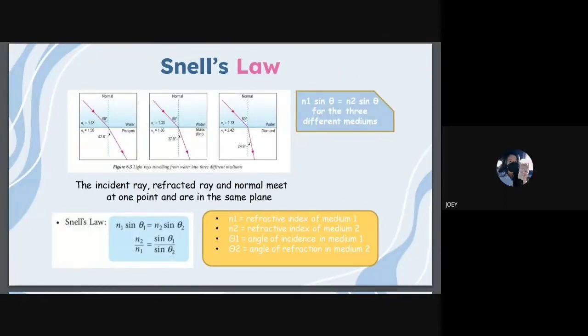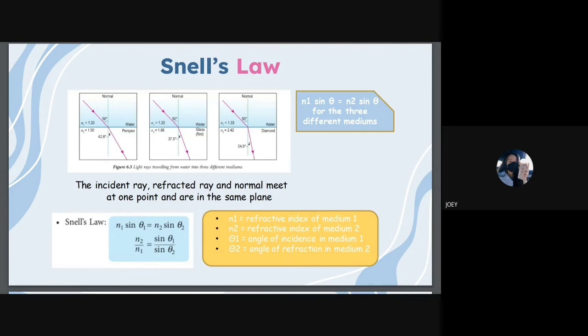Now, I would like to talk about Snell's law. The diagram shows light rays traveling from water into three different mediums. n1 sine theta equals n2 sine theta for the three different mediums. The incident ray, refracted ray, and normal meet at one point and are in the same plane. Snell's law.